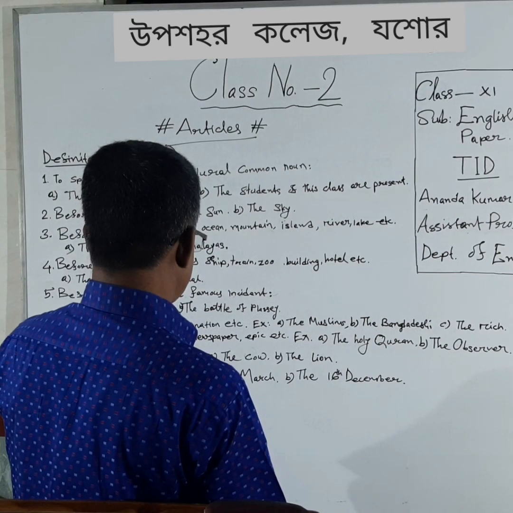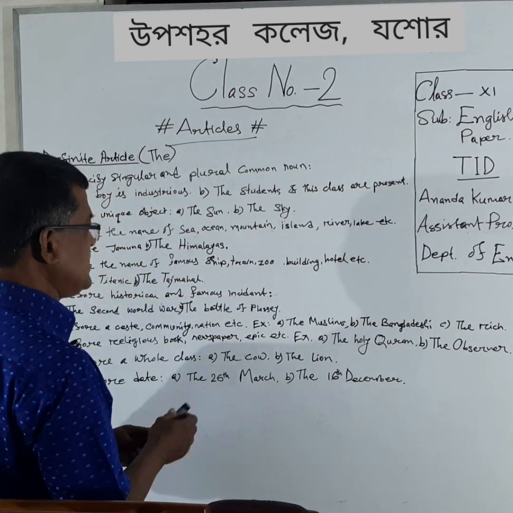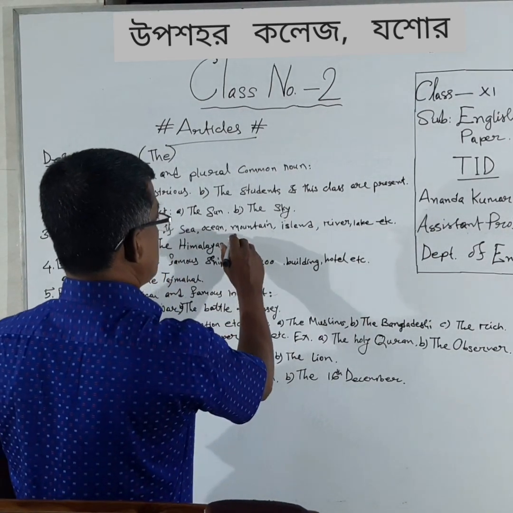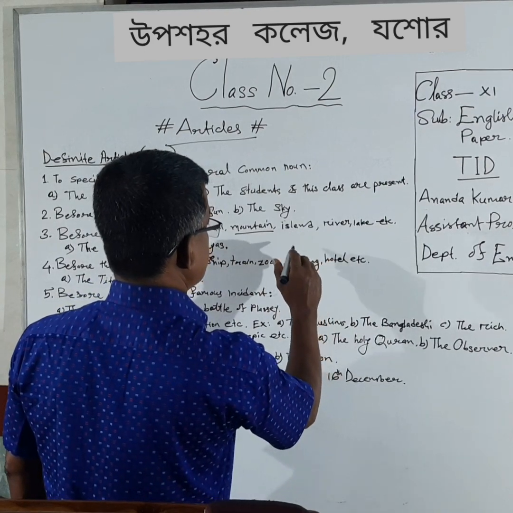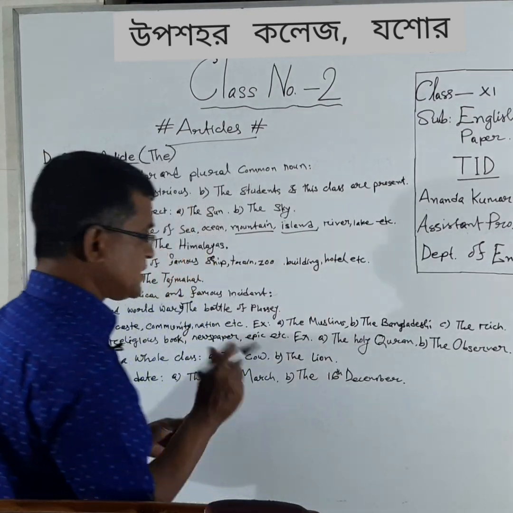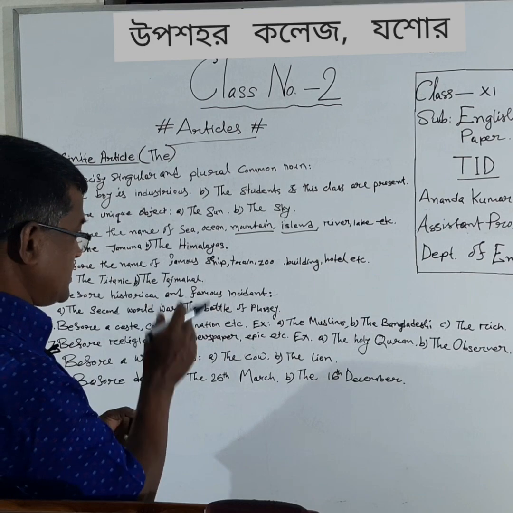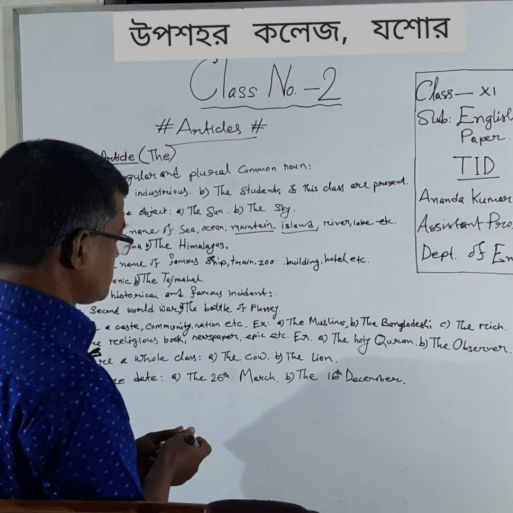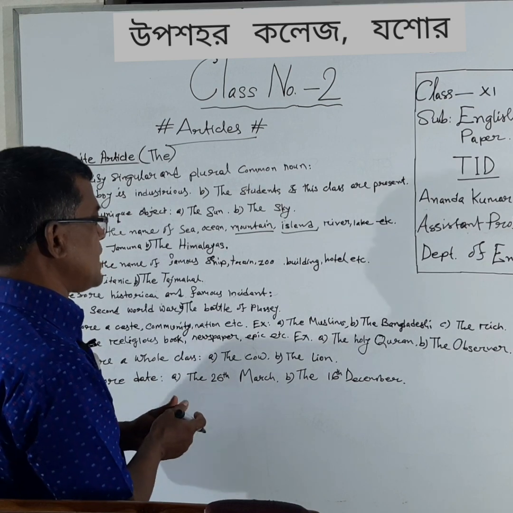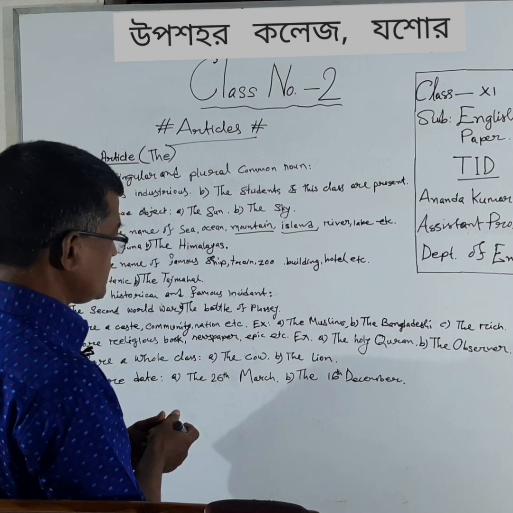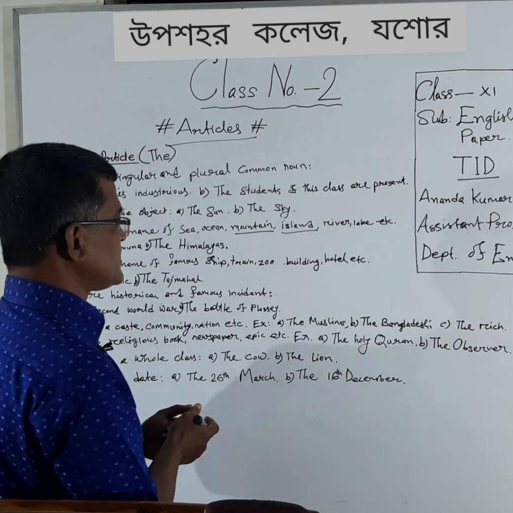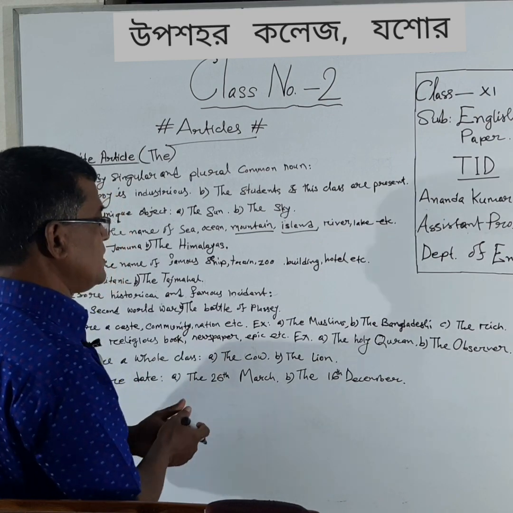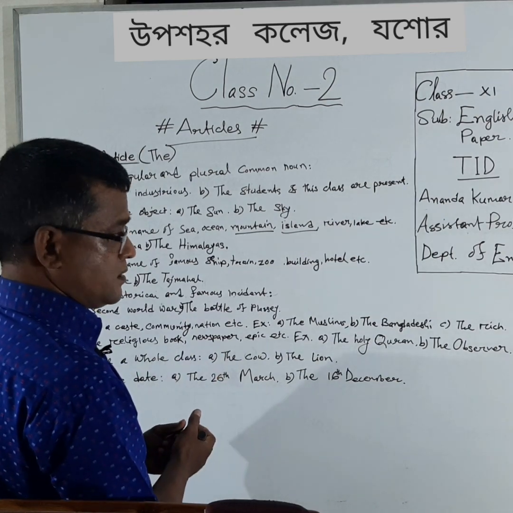But we should keep in mind, in case of mountain and island, this is very important. You notice, if there is only one mountain or only one island, it will never take the definite article, that is the.